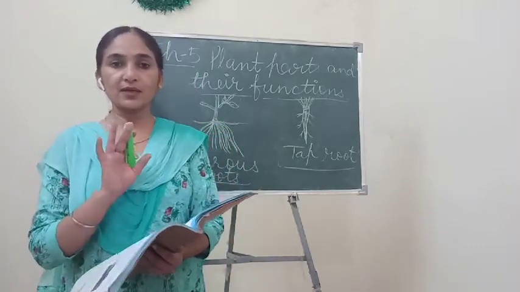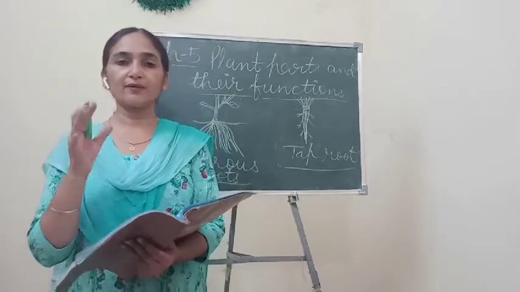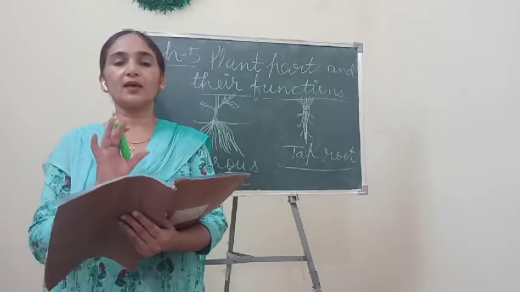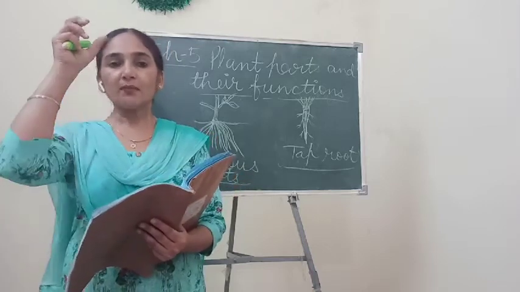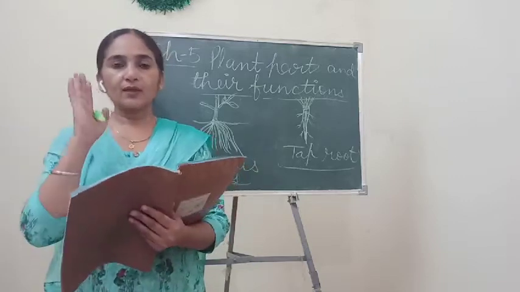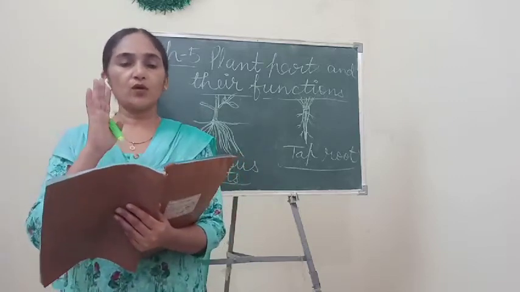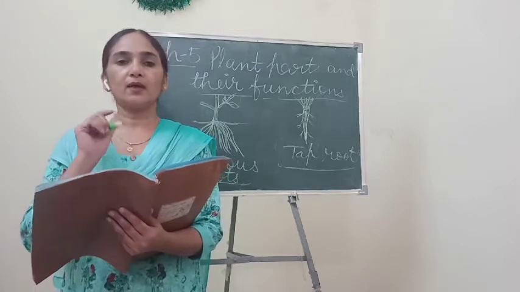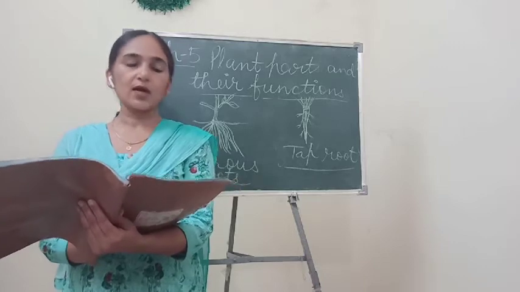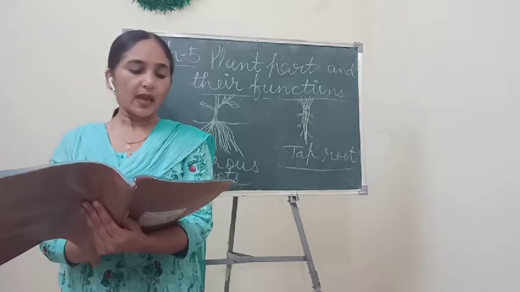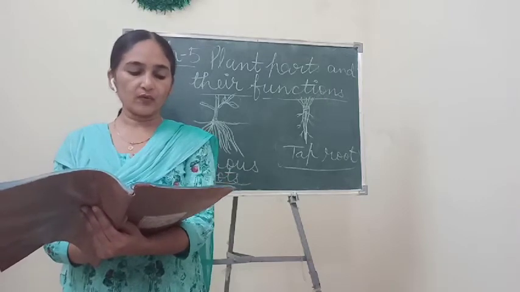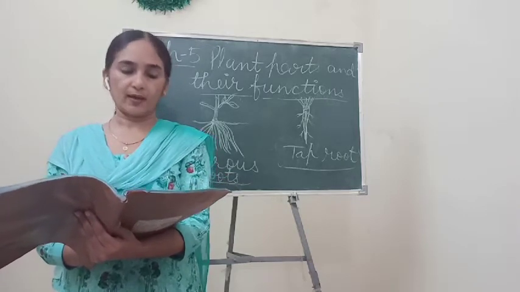I think you must have seen a banyan tree somewhere, and a banyan tree has some roots hanging from the branches of the tree. Those kinds of roots are called aerial roots. Aerial roots usually hang from the branches and remain above the soil.